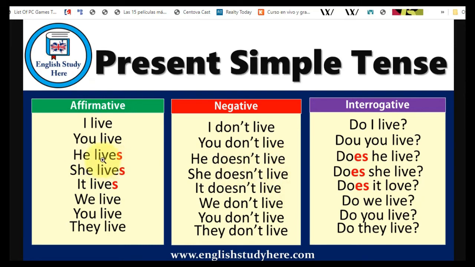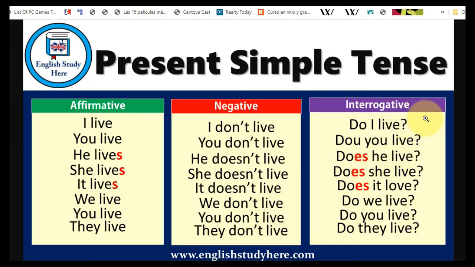Okay, here we do because we don't have any auxiliary, but here we have auxiliaries in the sentence, so we don't write any s here. Doesn't here, and doesn't here. They already are giving us some conjugation. We don't have to write anything else. And of course, with the other subjects, I don't, we don't, you don't, and they don't need any s because, of course, they are not third person, and you know that.